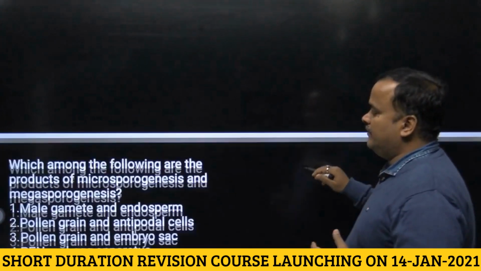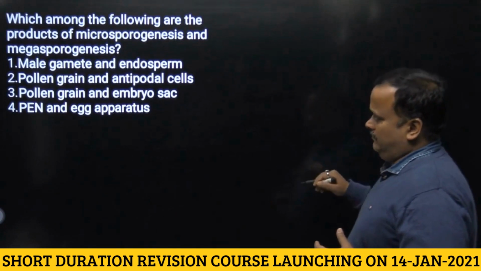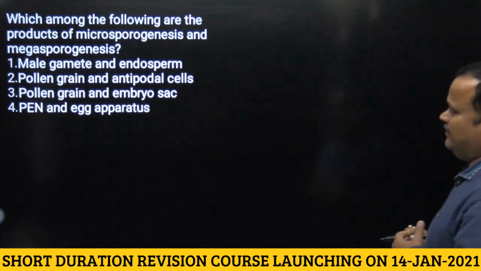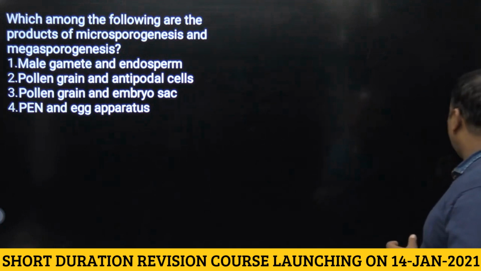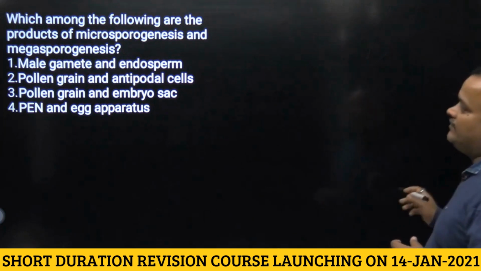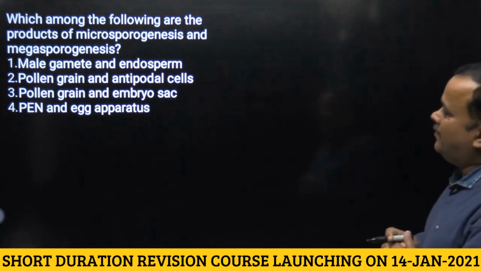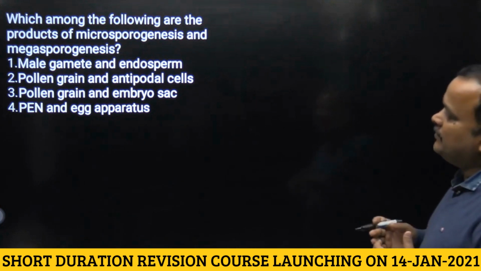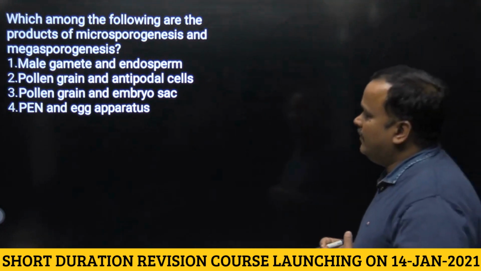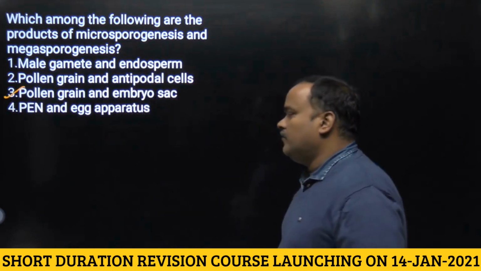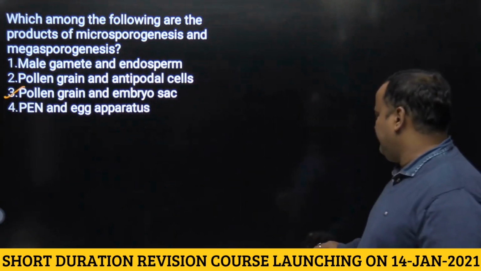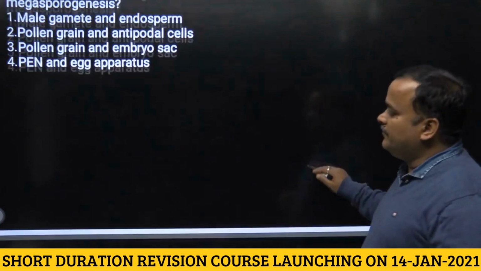Next question. Which among the following are the product of microsporogenesis and megasporogenesis respectively? So microsporogenesis will result in production of pollen grain and megasporogenesis will result in production of embryo sac, that is male and female gametophyte. So answer will be third. Next question.